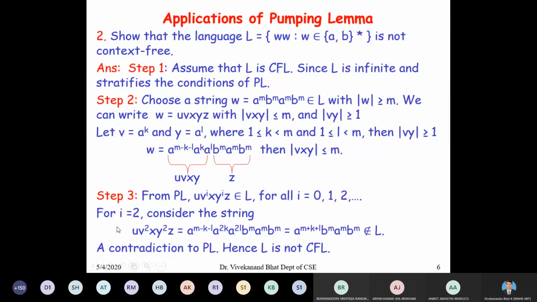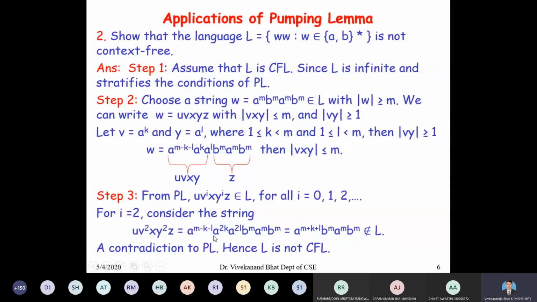Next, from the last statement of the pumping lemma, step 3: we have to prove that u, v to the power of i, x, y to the power of i, z belongs to L for all i equal to 0, 1, 2, 3, etc. It should hold for all the i's. If it fails for one particular i, we arrive at a contradiction to the pumping lemma. Again, we select i equal to 2. For i equal to 2, we consider the string u, v square, x, y square, z.